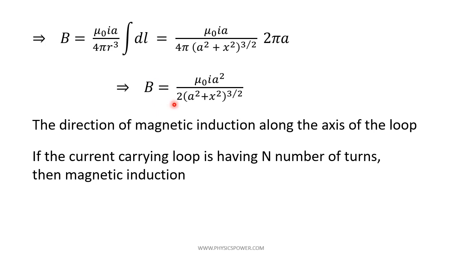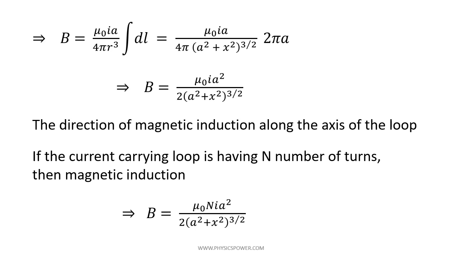For example there are 3 turns, you will get 3 into this value. If there are n turns, you will get n into this value. So simply we can write B equals to mu naught n I a square by 2 into a square plus x square whole power 3 by 2. So this is the magnetic induction due to the current carrying coil of n number of turns.